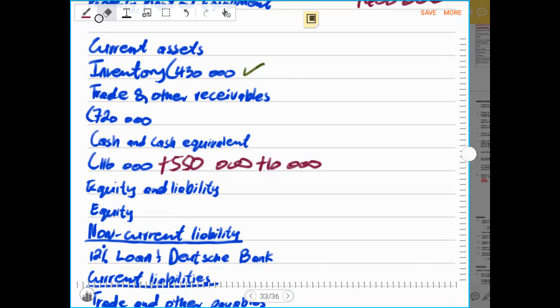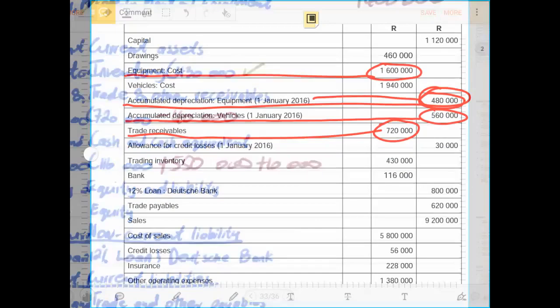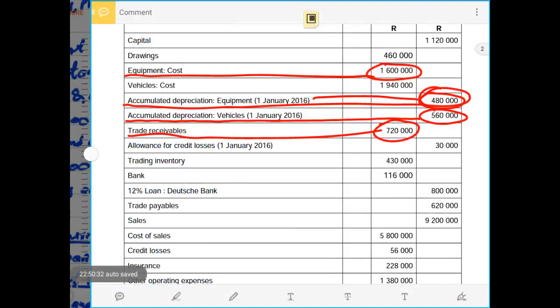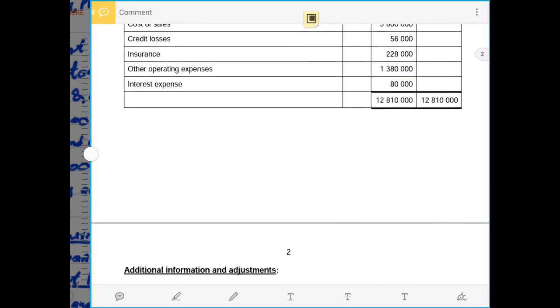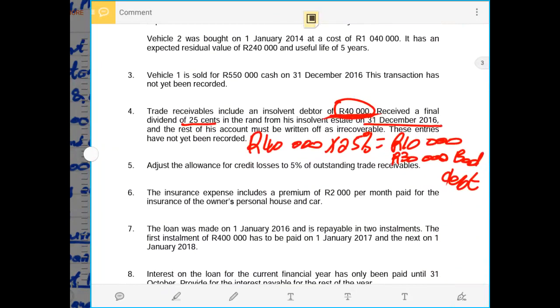We don't want to see that amount because it is no longer a debtor. Therefore now we have to subtract the full 40,000 rands because 10,000 was received and 30,000 is a bad debt. So now the full amount is no longer a debtor in the business. So now we have accounted for that in the bad debts, and we have accounted for that in the bank, and we have accounted for that under our trade and other receivables.